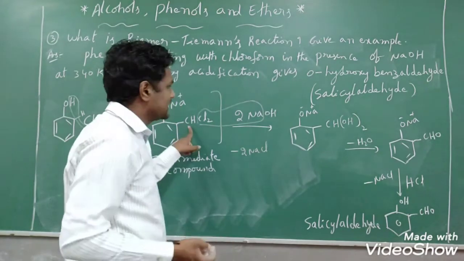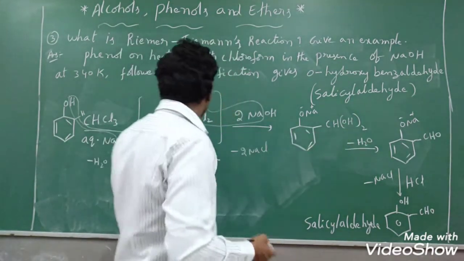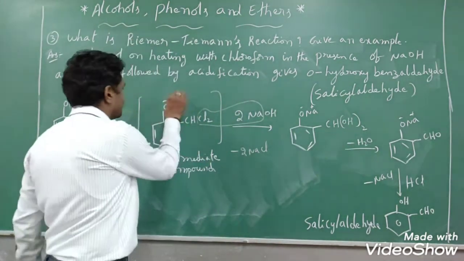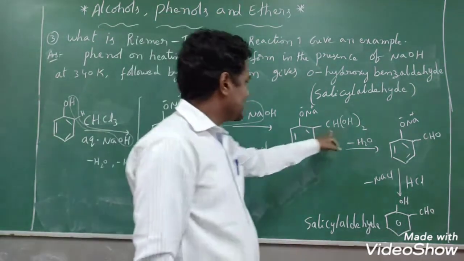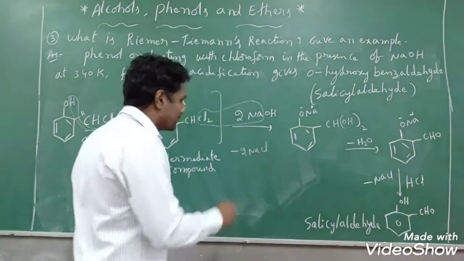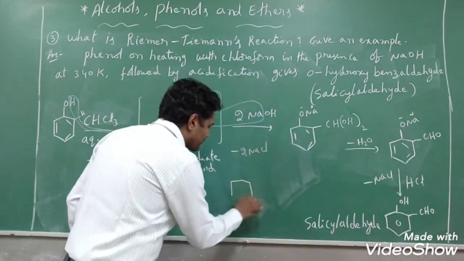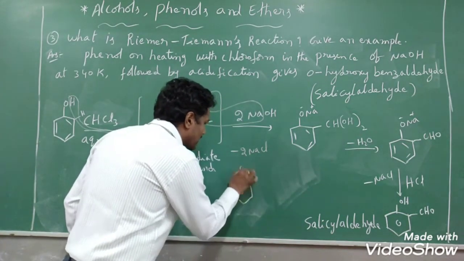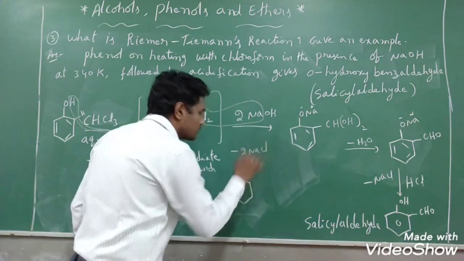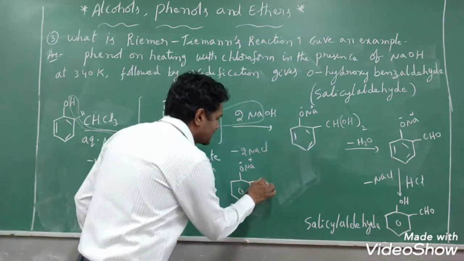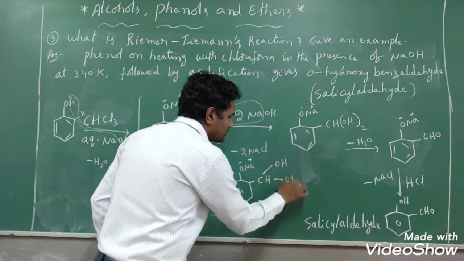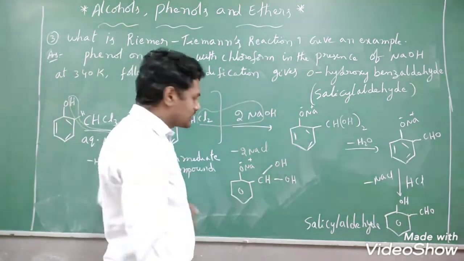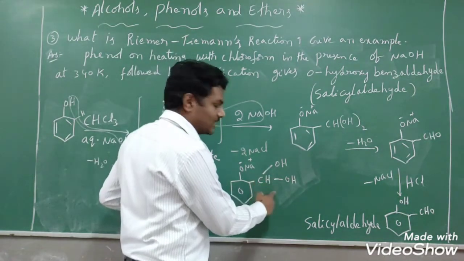Now what will you get? CH(OH) taken twice. ONa as it is you can take, O minus Na plus, that is as it is you can take, right? CH(OH) taken twice. This compound will be like this. On the benzene ring, ONa, Na plus O minus is available. CH(OH) taken twice means it will be available like this, OH, right? So this is the geminal alcohol.